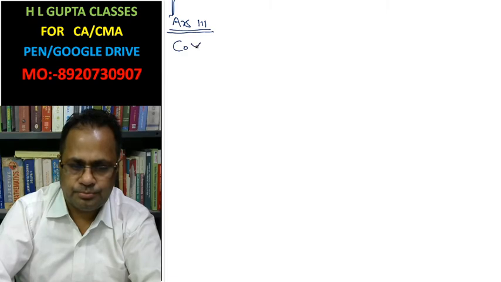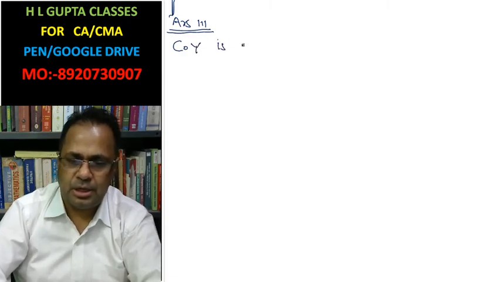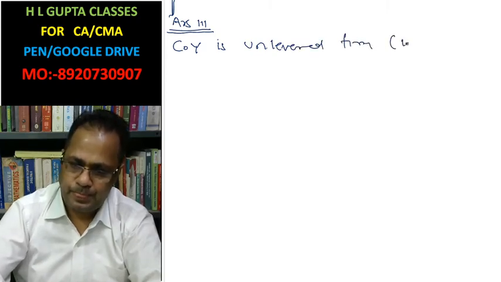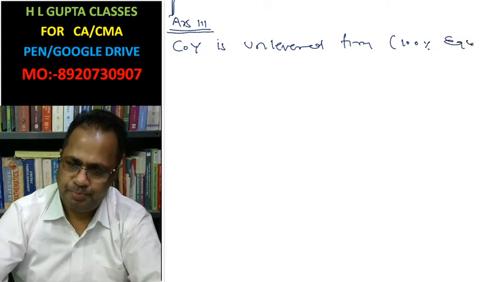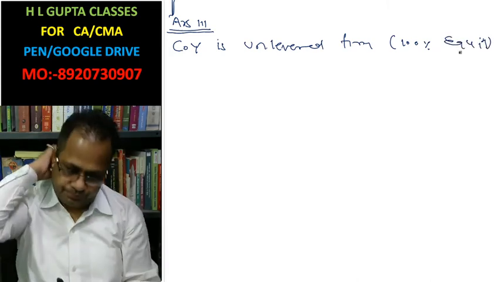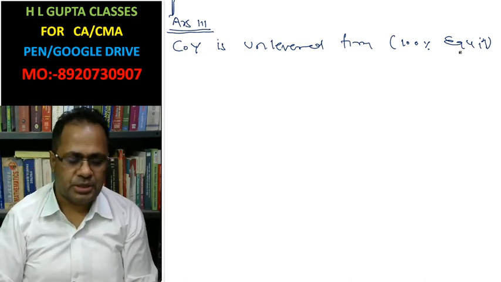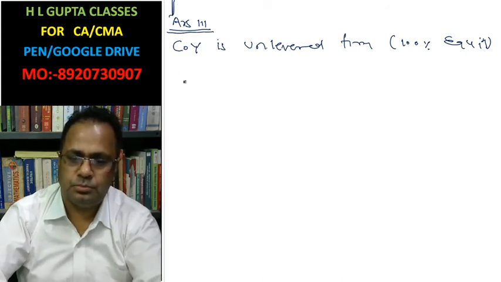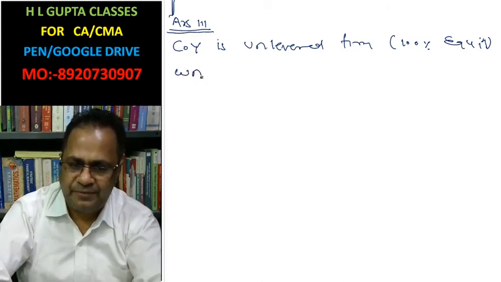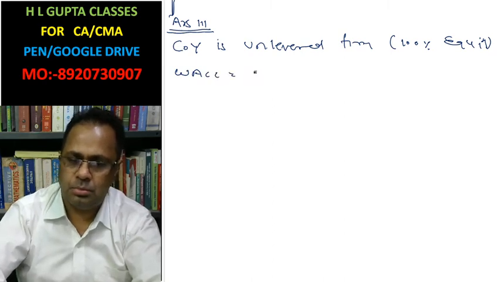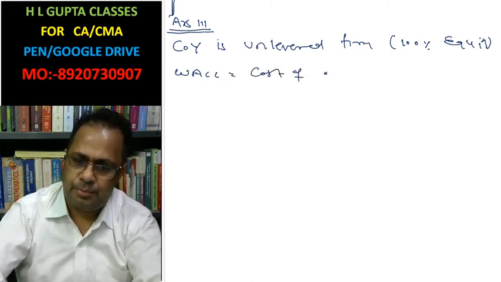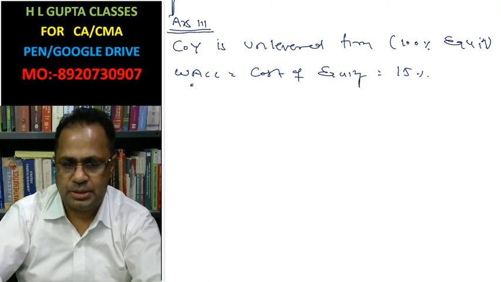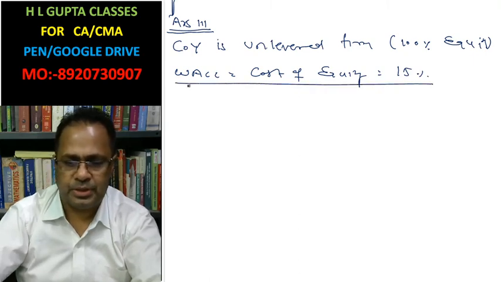Company Y is unlevered firm, 100% equity. Okay. Now, weighted average cost of capital is the cost of equity because of no debt here. Cost of equity, that is the 15%.